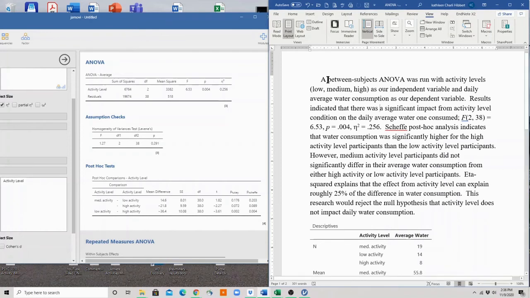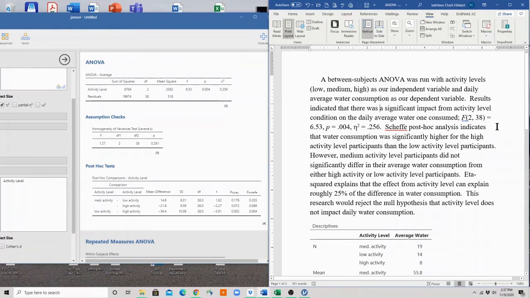If you follow along, I can show you some of the most common ways of writing these results in APA format. The between subjects ANOVA was run with activity levels, low, medium, high, as our independent variable and daily average water consumption as our dependent variable. Results indicated there was a significant impact from activity level condition on the daily average water one consumed. And I have the inferential F statistic.